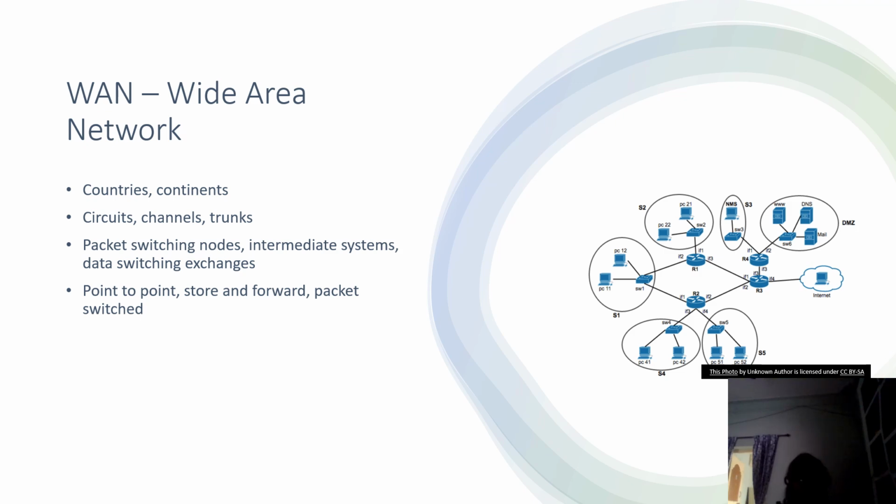And what is meant by store and forward? It stores the information which is passed to it, and later on it passes it to the next computer. So it is store and forward. Packet switched, it is switched from one network to the other network, one LAN to the other LAN through these routers.